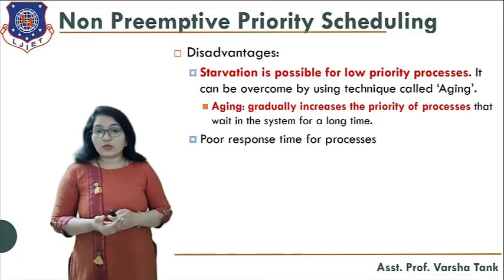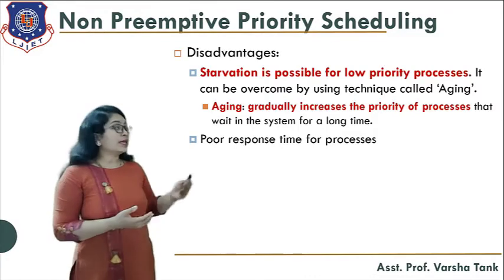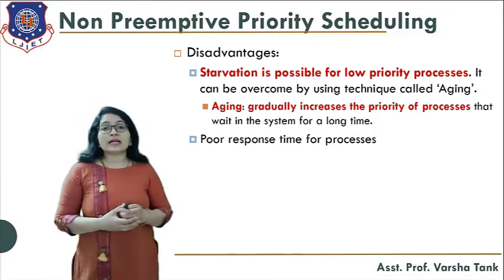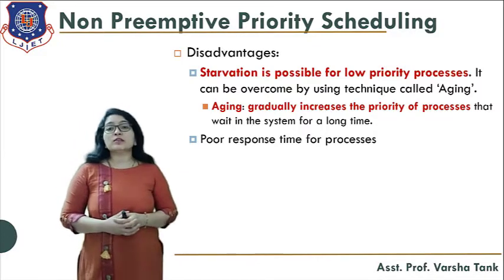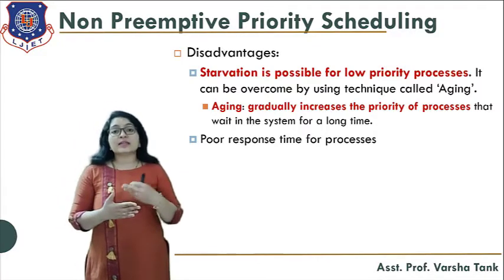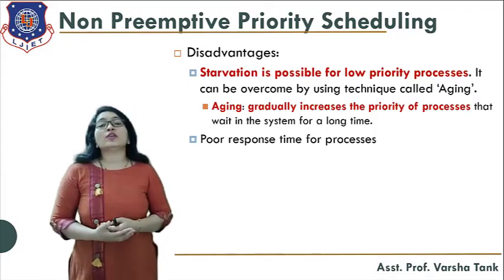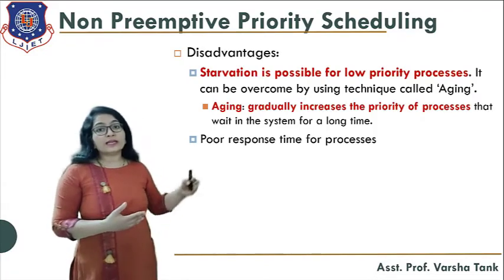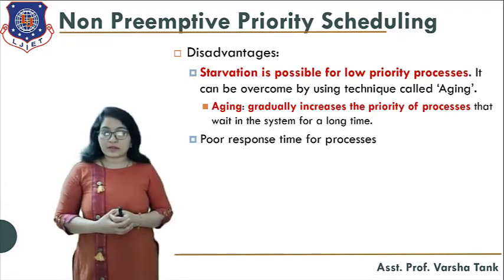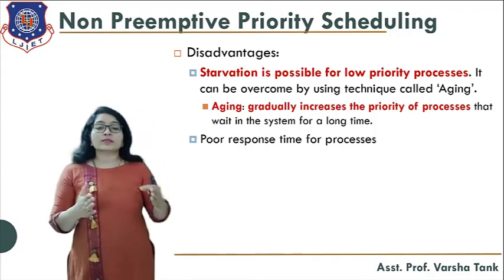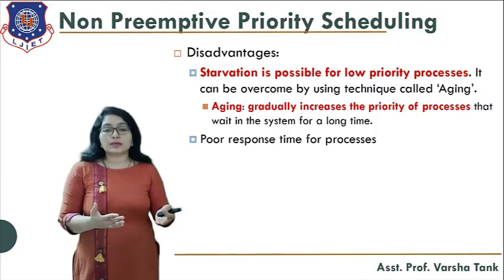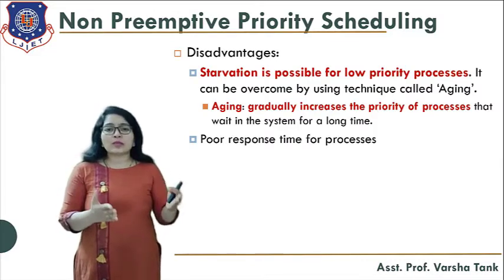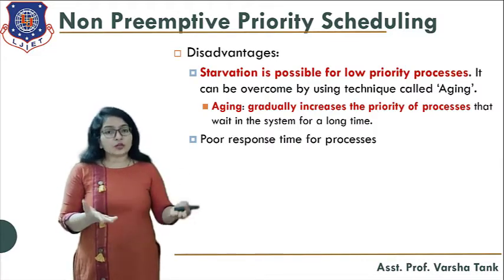So what can we do for such a process? We can use a technique known as aging. What is this aging? Aging means gradually increasing the priority of a process that waits in the system for a long time. Every time one process executes, maybe we increase the priority of that process by 0.1%, or 0.2%.